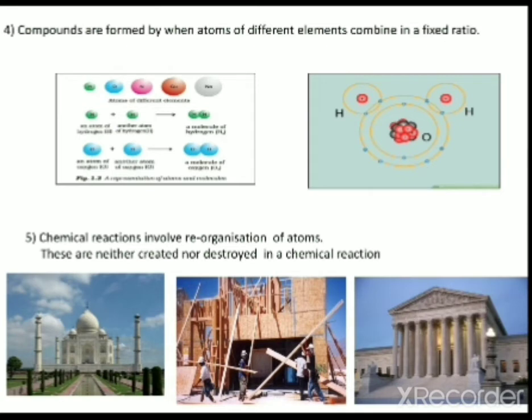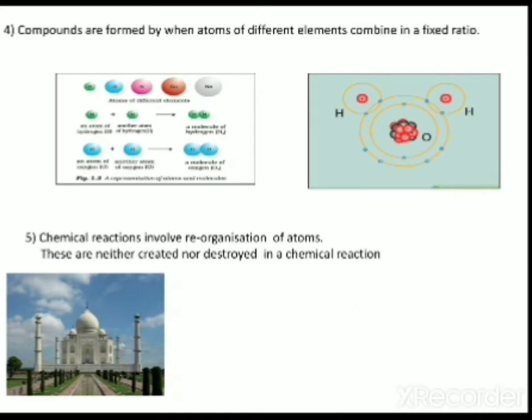In this, what are the basic materials? The bricks, granite, marble and cement only. But they form different structures of buildings, no? Like that, a chemical reaction involves reorganization of atoms. These are neither created nor destroyed in a chemical reaction.